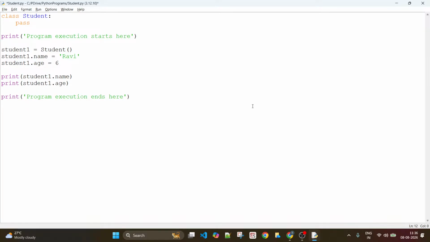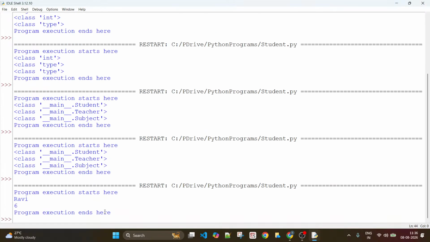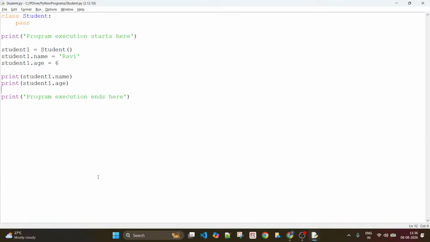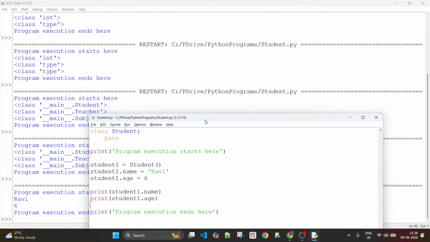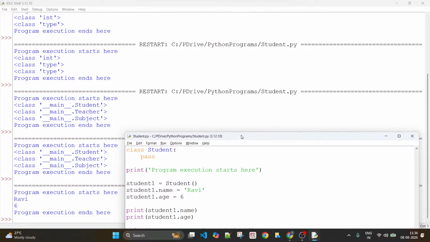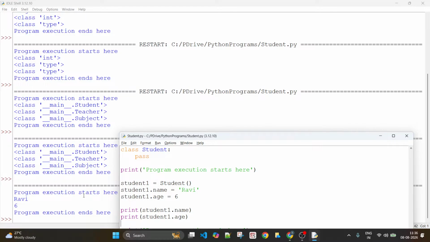All right, and let us run this now. You see program execution starts here. So this line of output, "program starts here", has come from here. You have created an object, and nothing happens on the screen in the output.